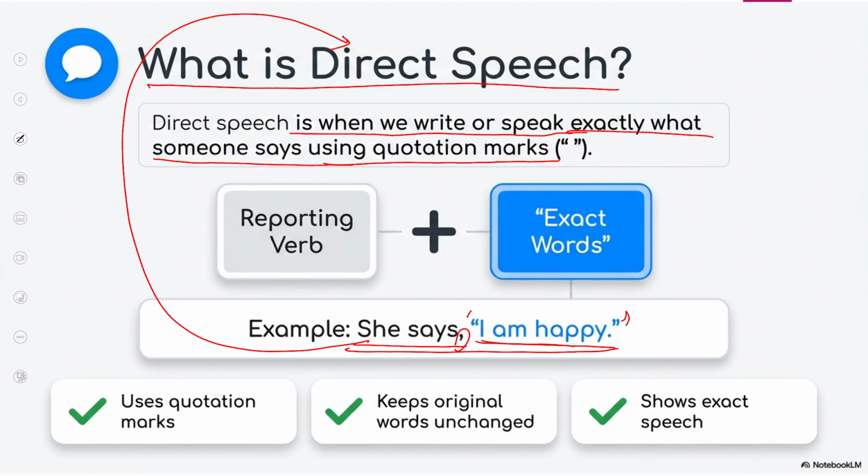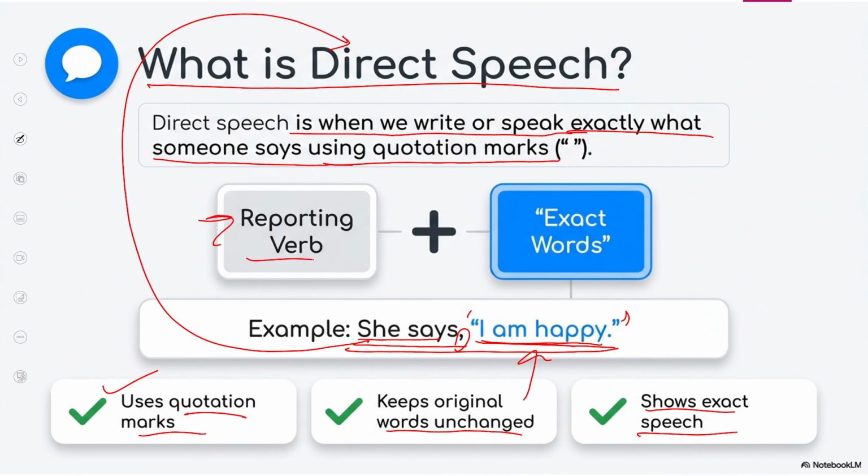So direct speech is when we write or speak exact words. She says, whatever she says, "I'm happy." These are the words she says. So this is called what? Direct speech. Now keep in mind, use quotation marks. Yes, direct speech must take quotation marks, keeps original words unchanged in the quotation marks, and shows the exact words or exact speech of the sayer, of the person who is saying, right?